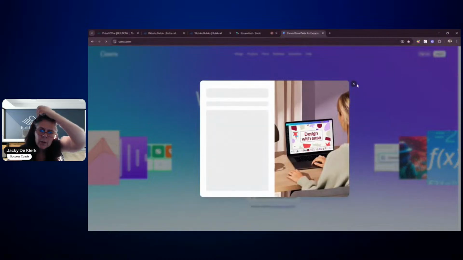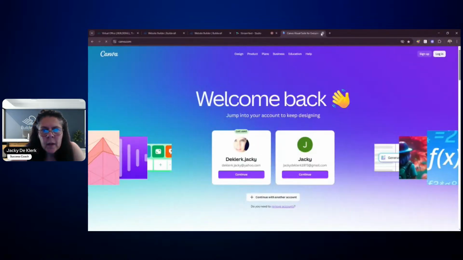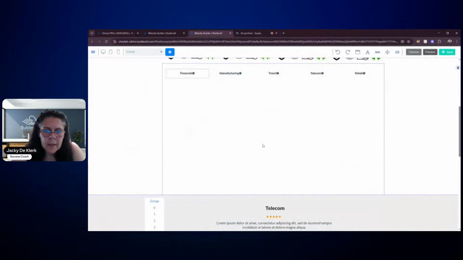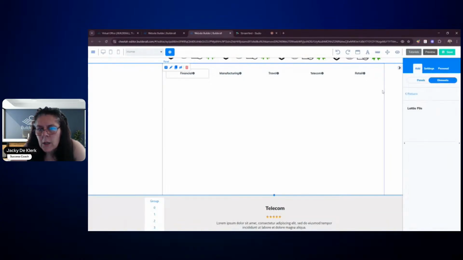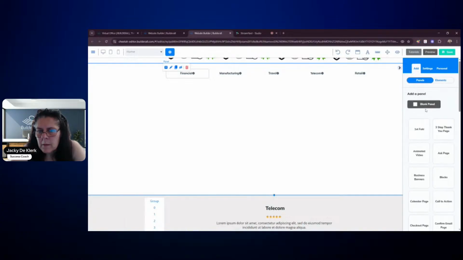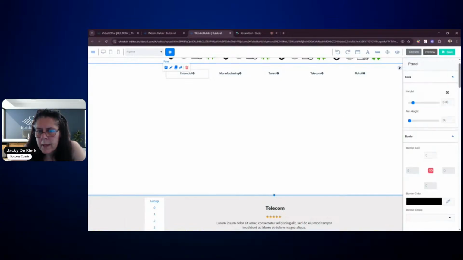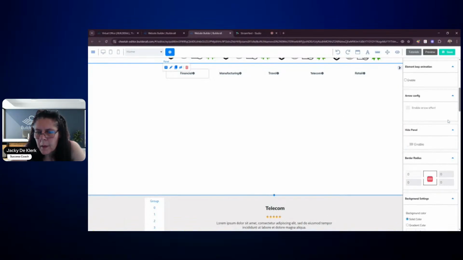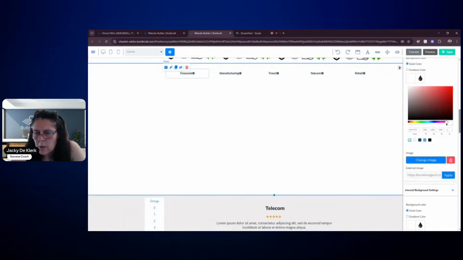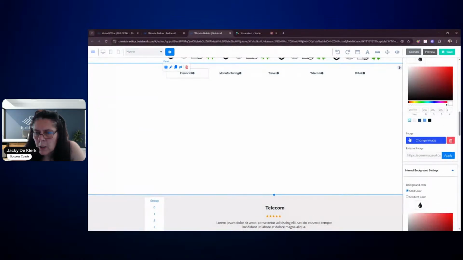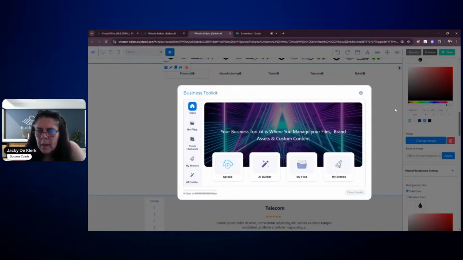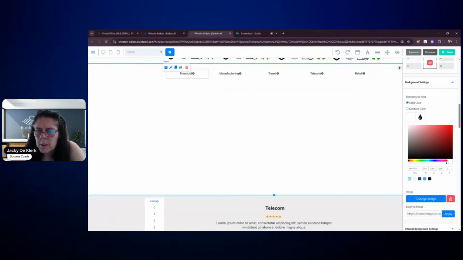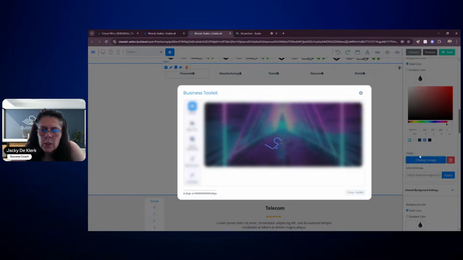Oh, now I can't log into it for some reason. Okay, let's just go back to it and see if we could add some type of a design right here, making use of our AI. So I'm going to go to the panels, right-click it, and we're going to go to change the image. We can see we've got change image. Is that the internal or external? Let me see. Background settings, change image.